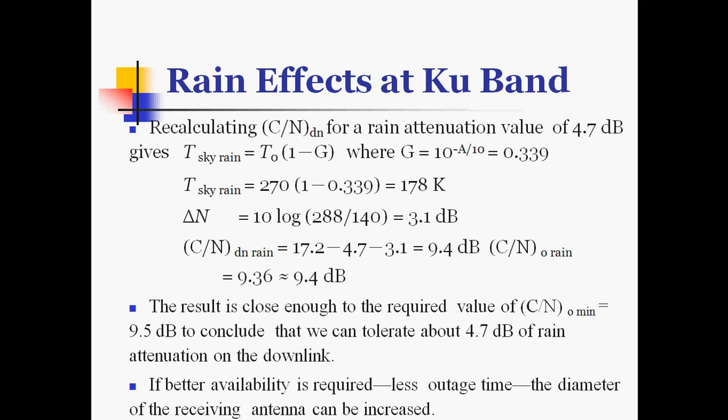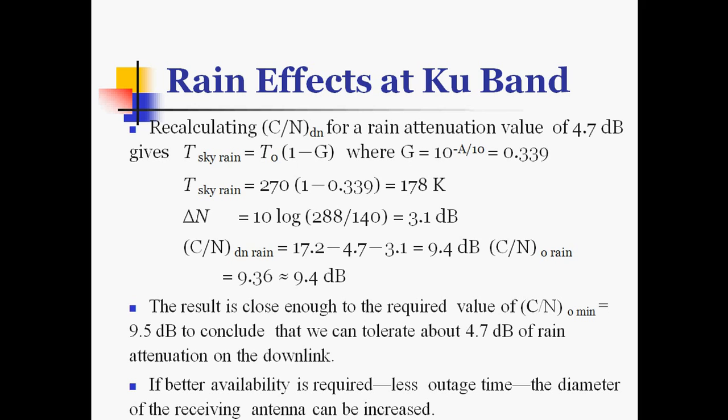Delta N is equal to 10 log of 288 by 140, which is equal to 3.1 dB, and carrier to noise ratio of downlink in rain is equal to 17.2 minus 4.7 minus 3.1, which reduces to 9.4 dB. That is the carrier to noise ratio overall in rain, 9.4 dB.